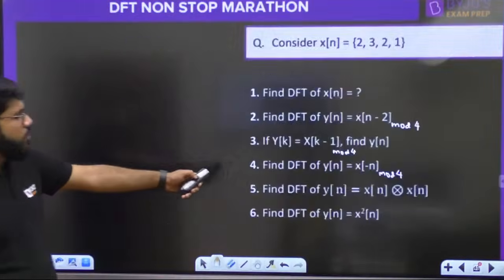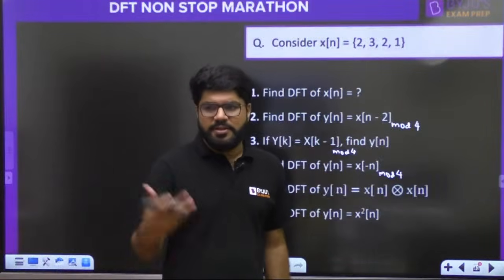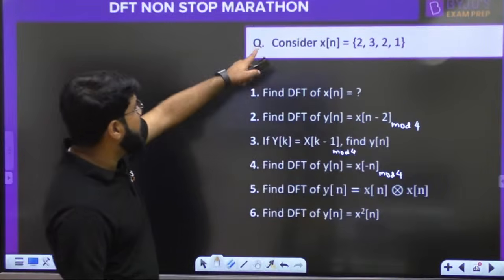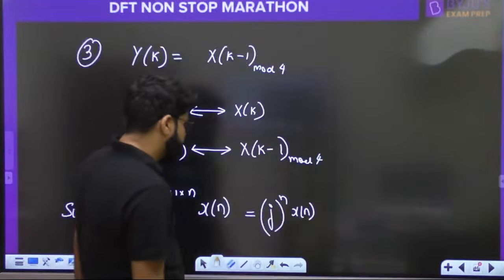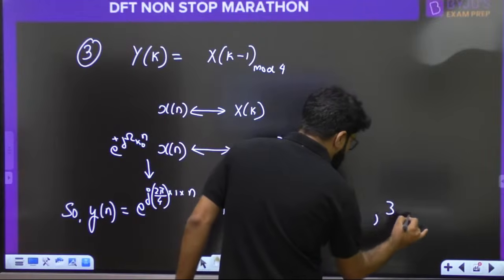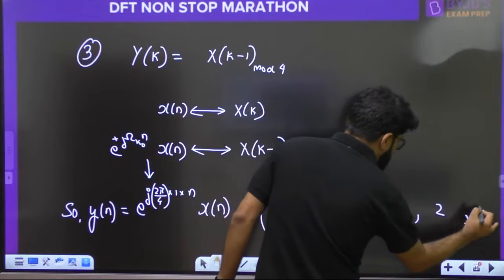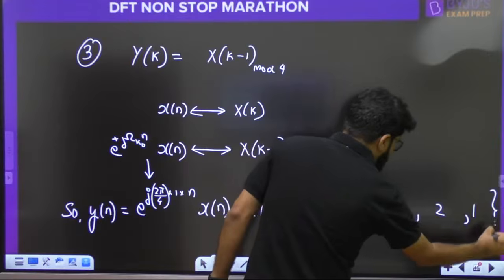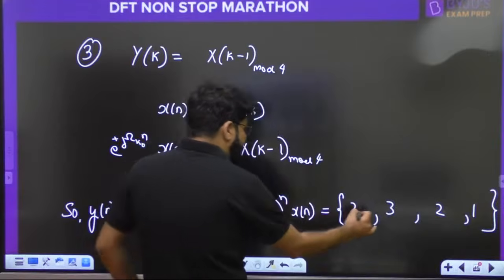Question number 3 is solved. What is yn? yn is j power n times xn. So just multiply xn by j power n. xn is 2, 3, 2, 1. That is what xn is. Multiply by j power n correspondingly.